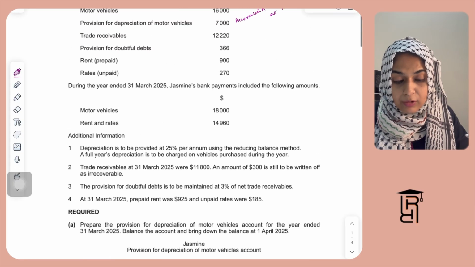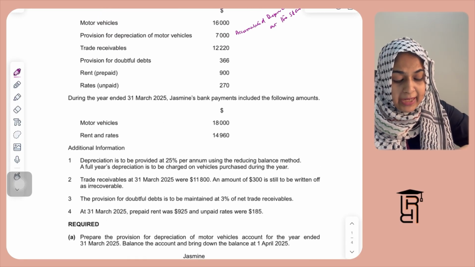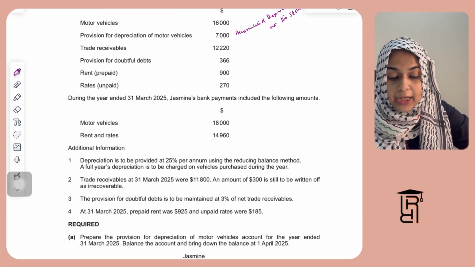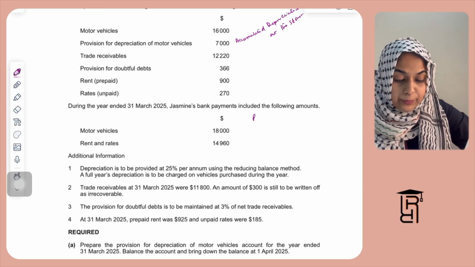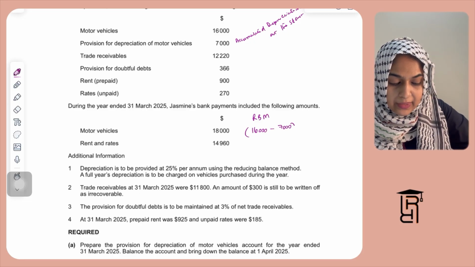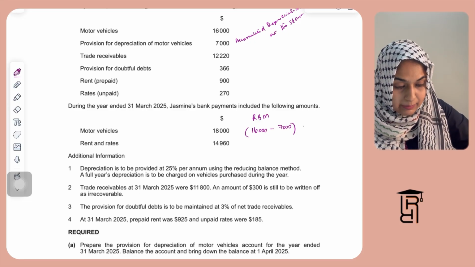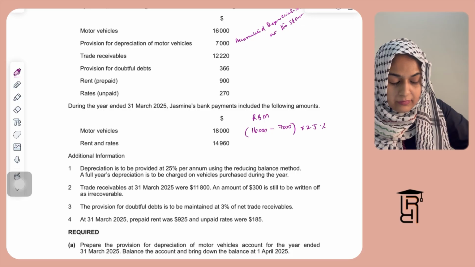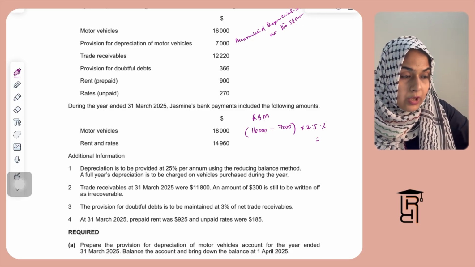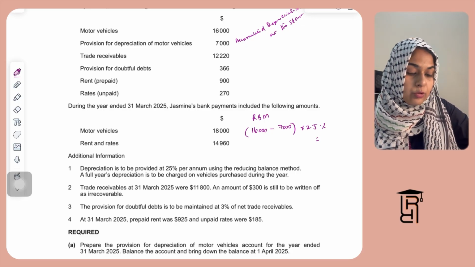So the first part is also actually make the provision for depreciation account. So you need to apply the formula of reducing balance method. So the cost here is 16,000 and the accumulated depreciation is 7,000, and then you multiply this by 25%. So this is going to give you 2250.